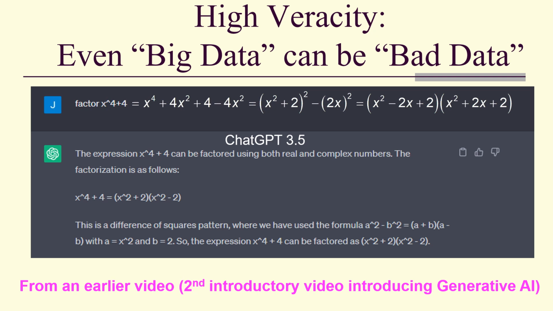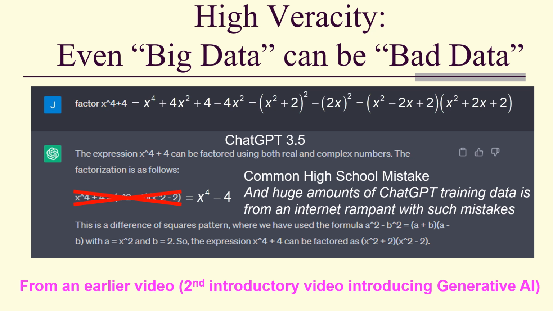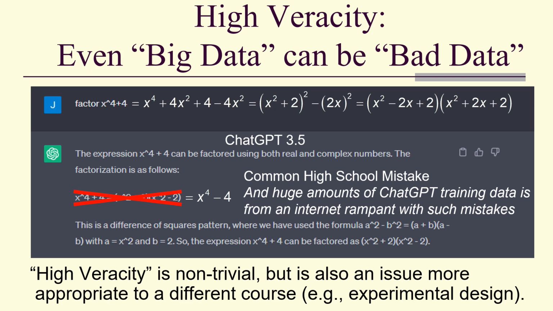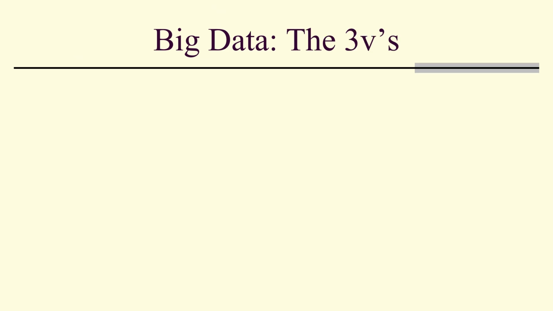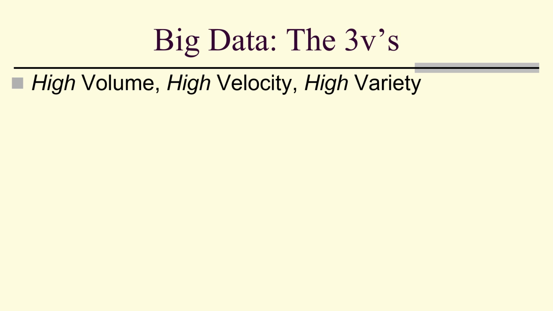For example, if we look at this problem of x to the fourth plus 4, it can be factored. I show you the factorization. But if I ask ChatGPT to factor it, it uses a difference of 2 squares. That's incorrect. It's a common high school mistake. And huge amounts of ChatGPT training data is from an internet full of common high school mistakes. So high veracity is non-trivial, but it's also an issue more appropriate to a different course, for example, one in experimental design. So we're going to be looking at the 3 V's: high volume, high velocity, high variety.